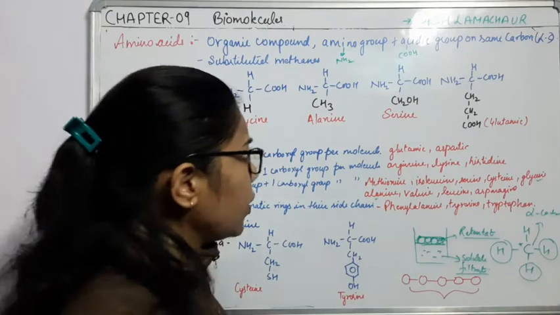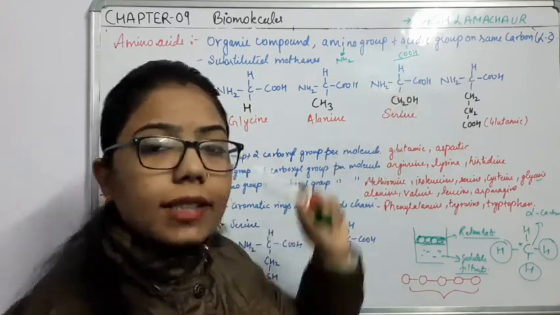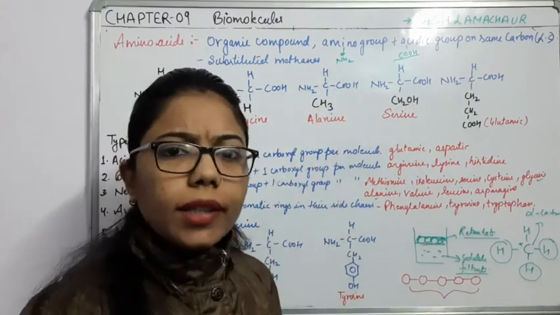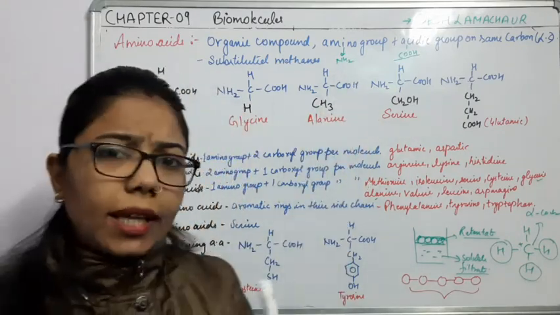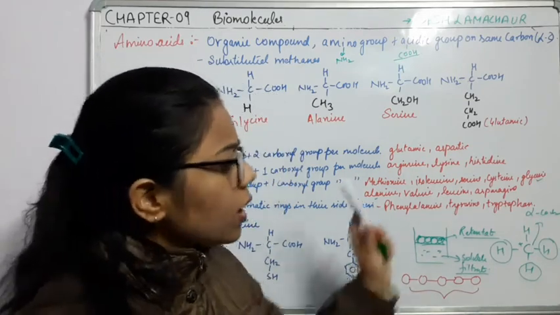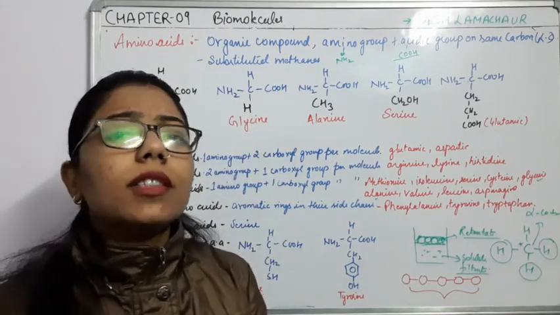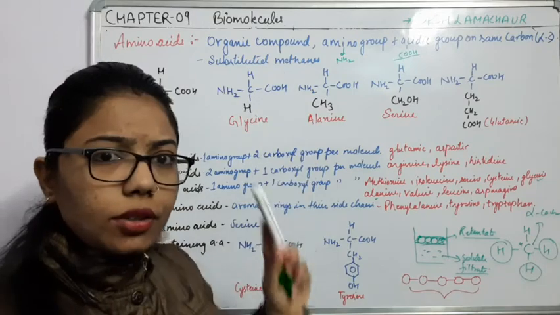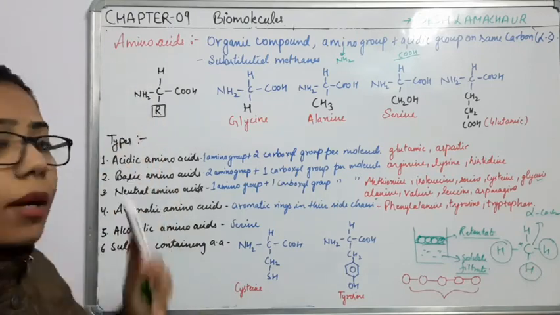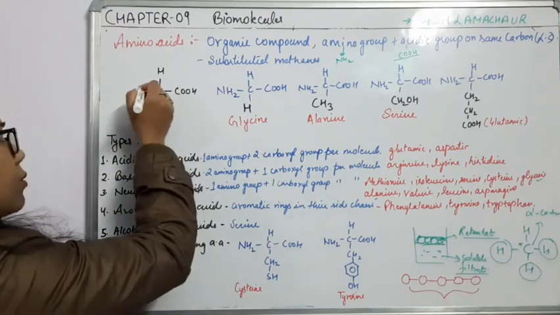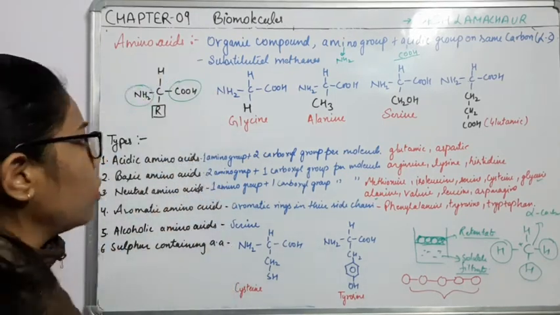Now we know that COOH is acidic, so it will act as acidic in nature. NH2 is basic, it will act as basic in nature, right? So we have substituted both the acidic as well as the basic group on the same carbon here. Now, the same thing I have written here. These are the substituted methane, just like a methane structure. Now if you see here the simpler or general diagram of these amino acids, we have substituted with this NH2 group, and then here we have substituted with the COOH group, right?